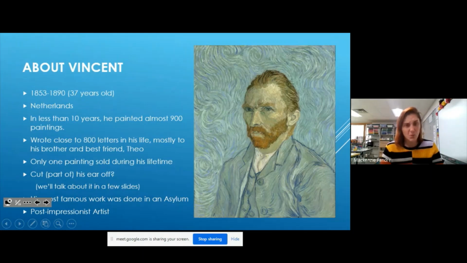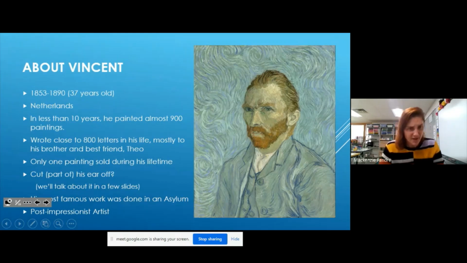One of the reasons why he only sold one painting is that he didn't really have a good time getting along with other people. He's known for not having many friends, and he usually kind of lived and stayed on his own. And one of the most famous things he's actually well known for is that he cut off part of or his entire ear. We'll talk about that in just a little bit because I know everyone always has questions about that.